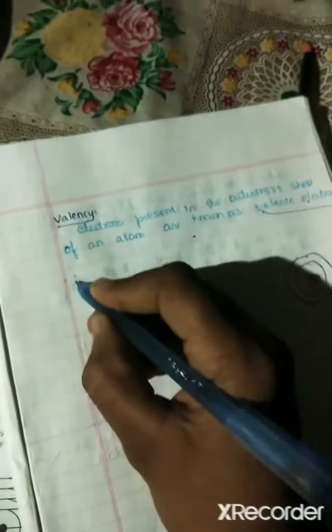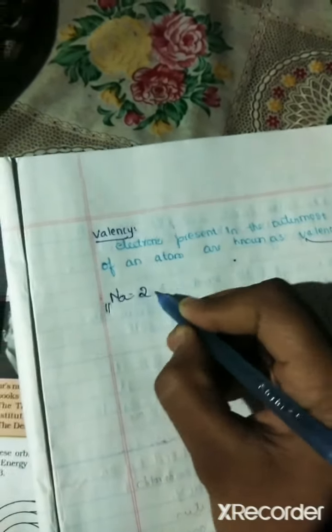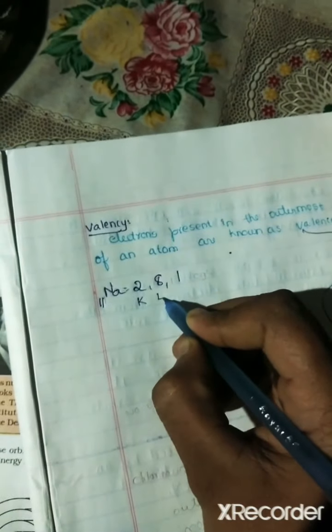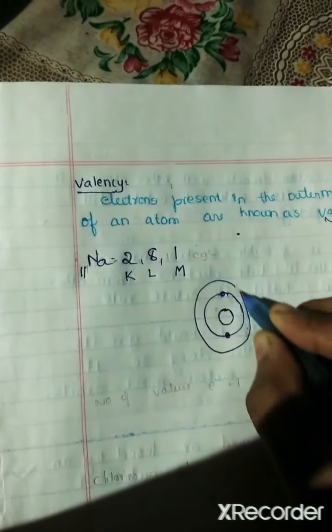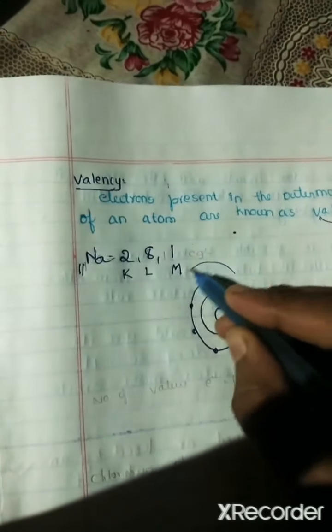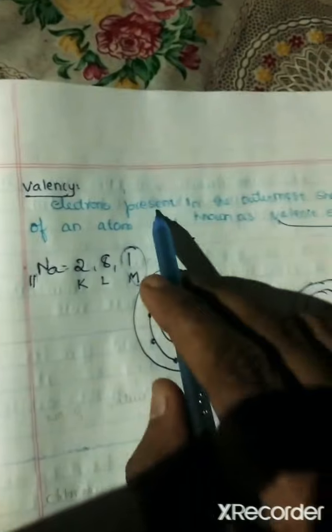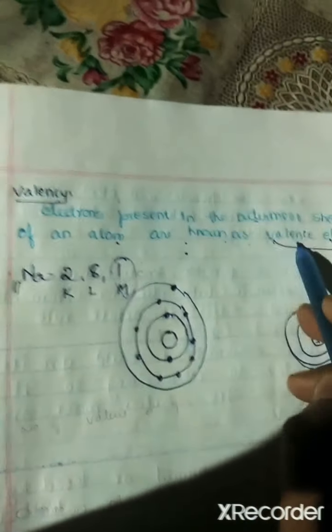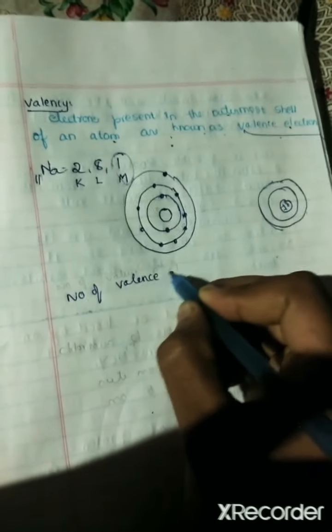Example, we will see sodium, Na, which has 11 electrons. In the first shell 2 electrons, then 8 and 1. K shell has 2 electrons, L shell has 8 electrons, and M shell has 1 electron. The electrons present in the outermost shell of an atom are known as valence electrons. Here the number of valence electrons will be 1.